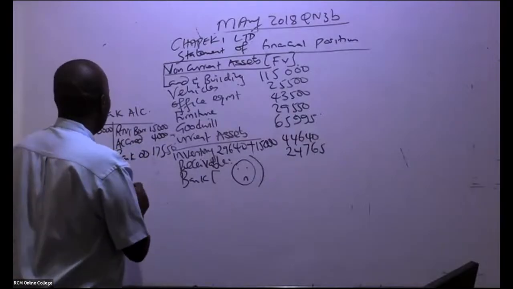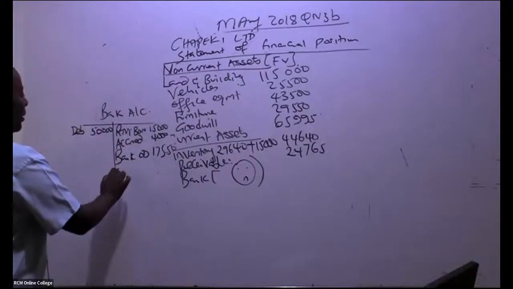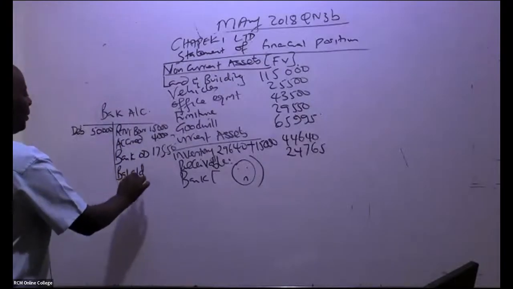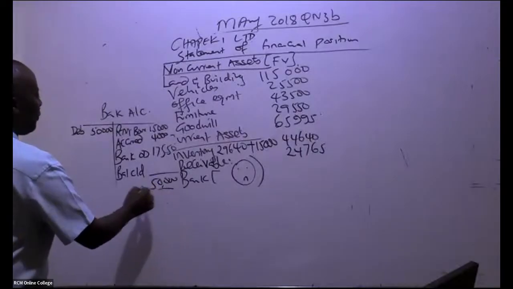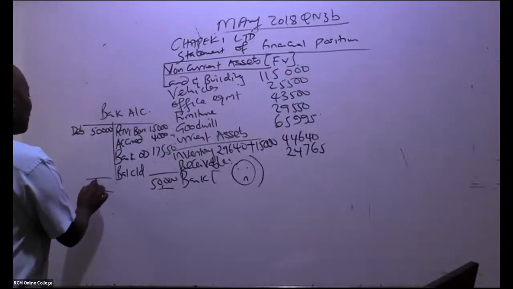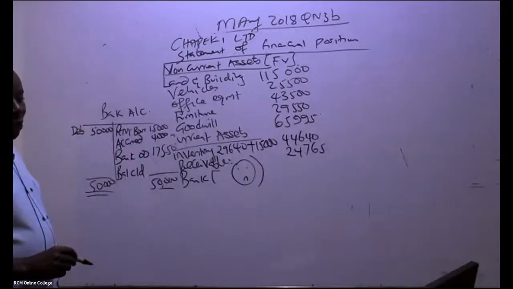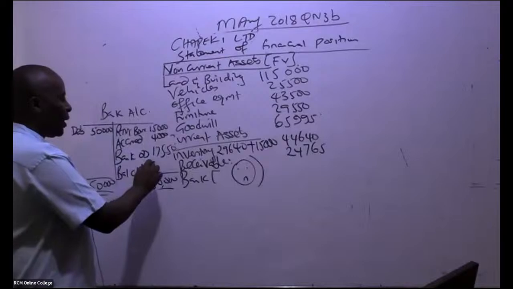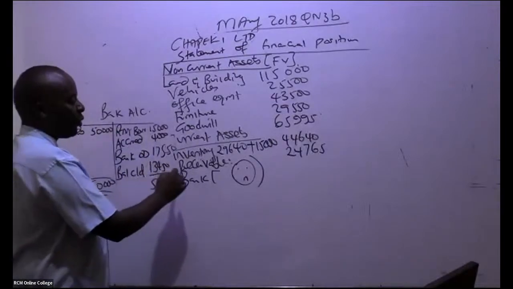Go ahead and give me the balance carried down. It will be here, 50,000. In an exam within those 37 minutes, you won't be able to do this accurately. I'm being told it's 13,450. This is what you bring here.